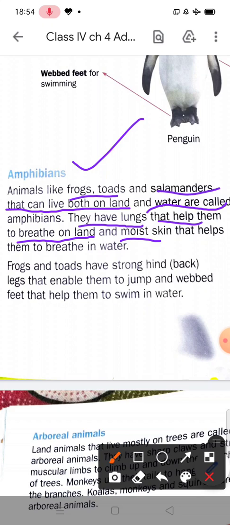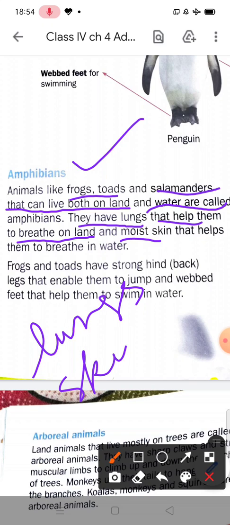Amphibians have two types of breathing organs: lungs and moist skin. They use lungs when they live on land, and moist skin helps them to breathe in water.